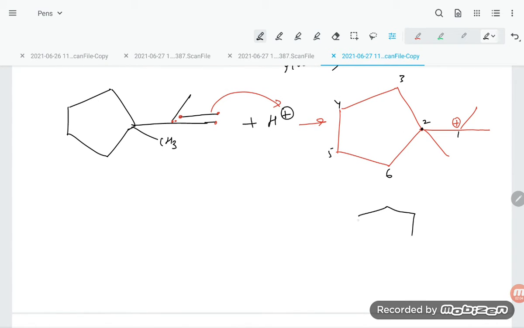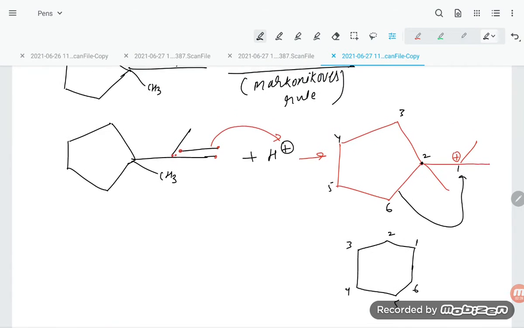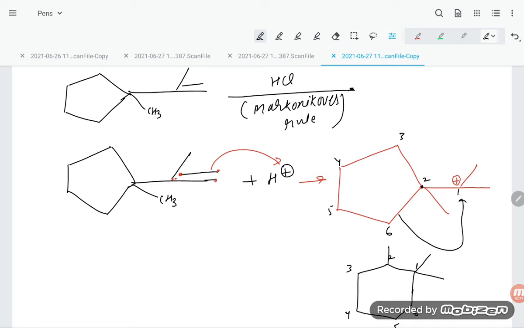Then you have to do the counting. Where is this ring supposed to be formed, students? The carbon number 6 is going to be joined at this position, so this type of compound is going to be formed. Now you count: 1, 2, 3, 4, 5, 6. On the first position there are 2 methyl groups, so you can draw it like that. And on the second position also a methyl group is there. Like that, this will form, students.